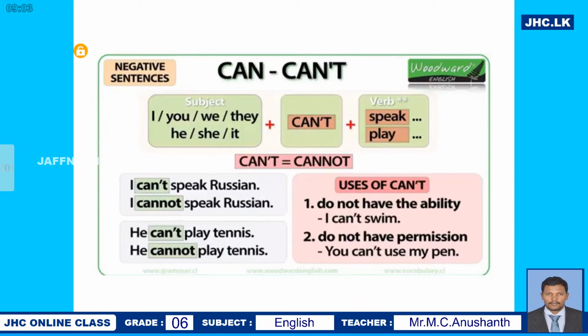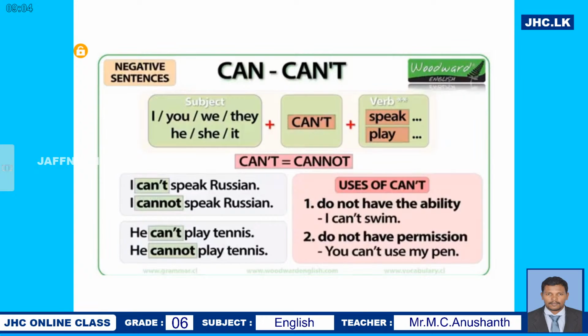And the other one, where we use can't. We use can for possible situations or abilities, right? But can't, we don't have the ability. For the use of can, you say you have the ability, but for the use of can't, you say we don't have the ability. For example, I can't swim. So you don't have the ability to swim.